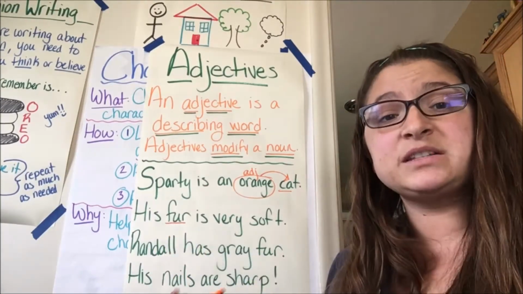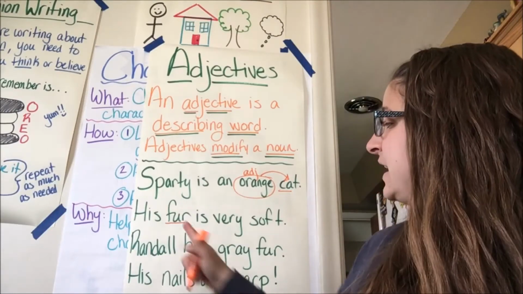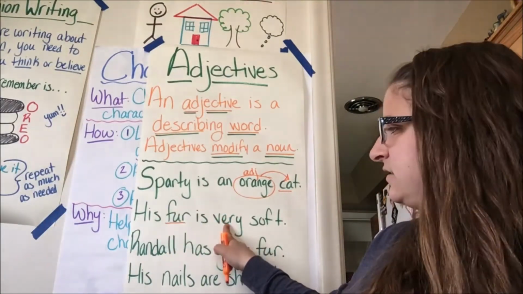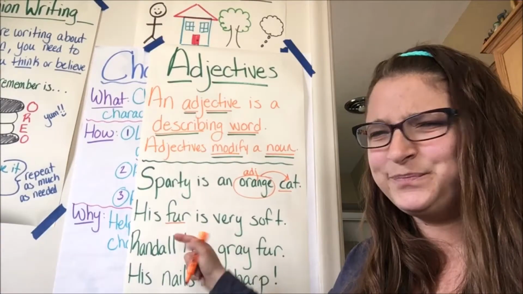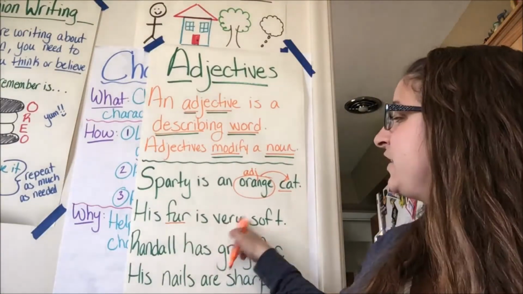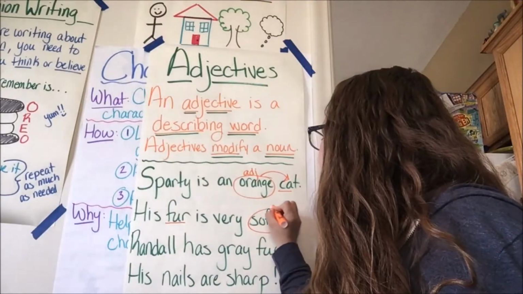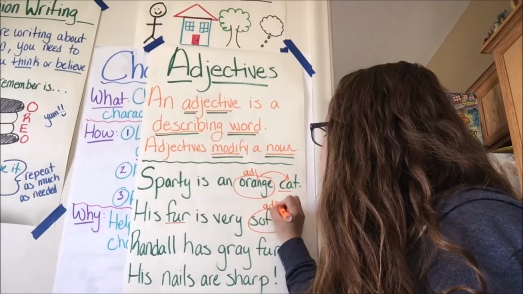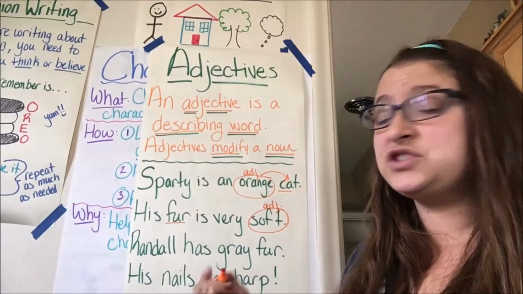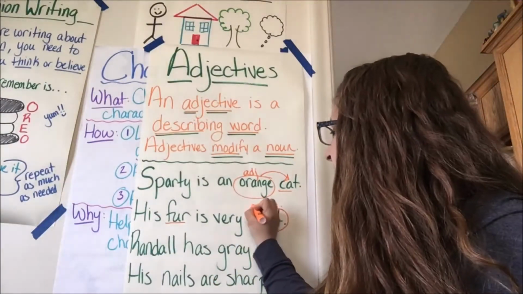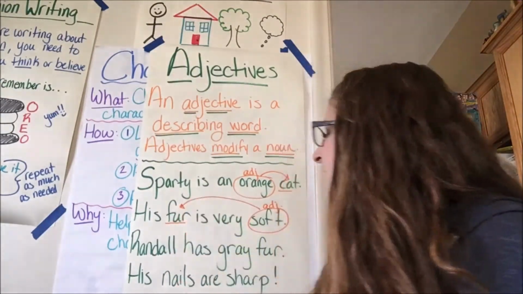And what do I know about Sparty's fur? In the sentence I keep reading, it says it is very, am I going to say he has very fur? Not so much. But it is very what? It is very soft. Here, soft is my adjective. And what is the soft describing or modifying or changing? His fur.